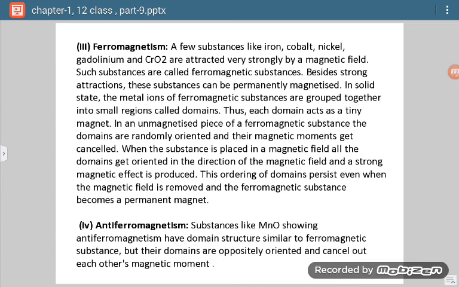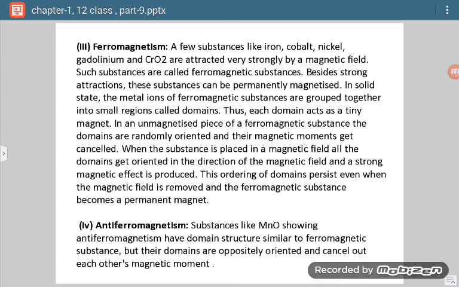ferromagnetic substances. Ferromagnetic. Now there are a few substances like iron, cobalt, nickel, gadolinium or CrO2. They are attracted very strongly by the magnetic field. If a substance is attracted very strongly by a magnetic field, then such a substance is called a ferromagnetic substance. Okay, now besides strong attraction, these substances can be permanently magnetized.